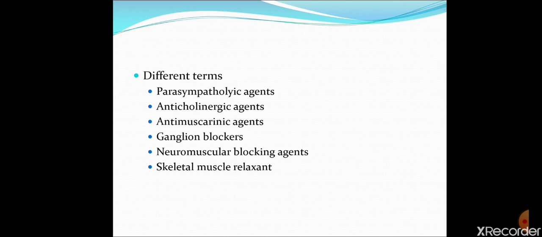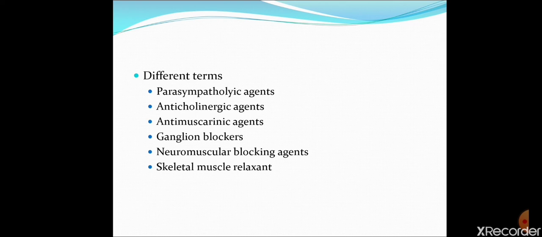Parasympatholytic agent. Parasympathomimetic agents stimulate both receptors, muscarinic as well as nicotinic. So a true parasympatholytic agent would antagonize both receptors, muscarinic as well as nicotinic.